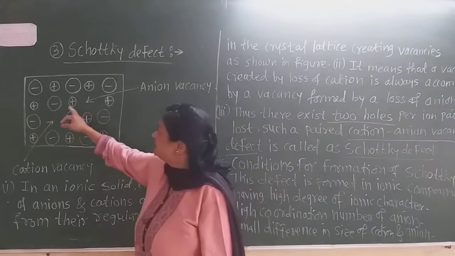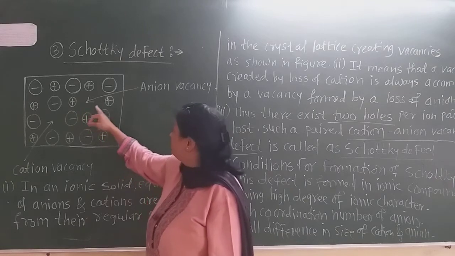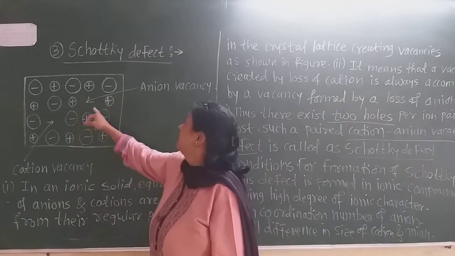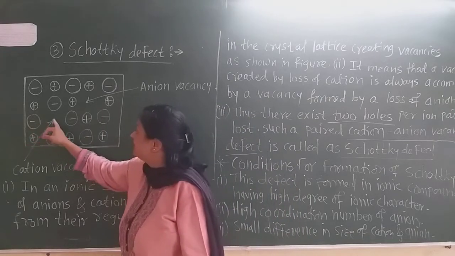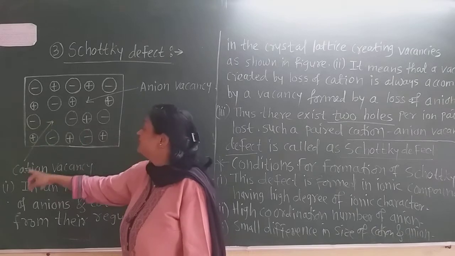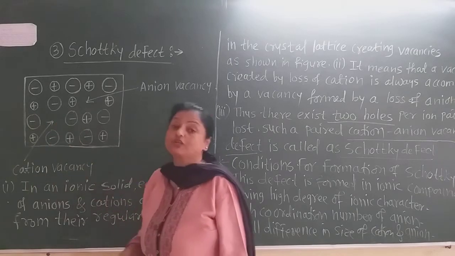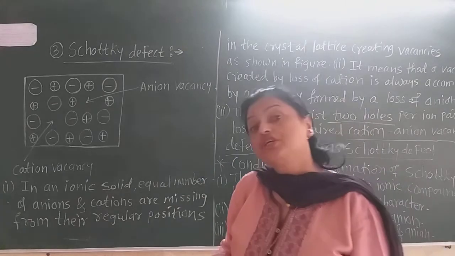Now see, here is the cation, anion, cation, anion. So here there should be an anion, but this anion is missing, and therefore an anion vacancy is formed. Again here, anion, cation, there should be a cation, but there is formation of a cation vacancy because the cation loses its position or gets missed from its position.